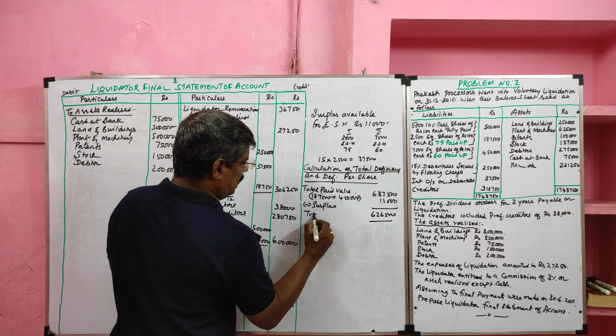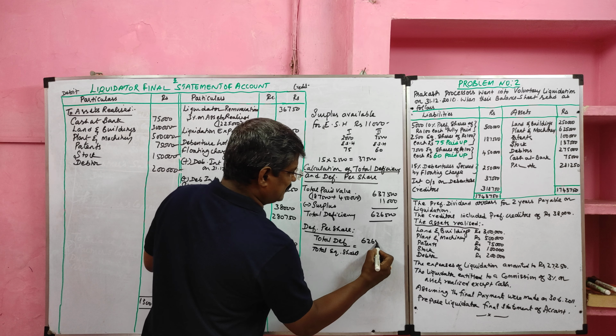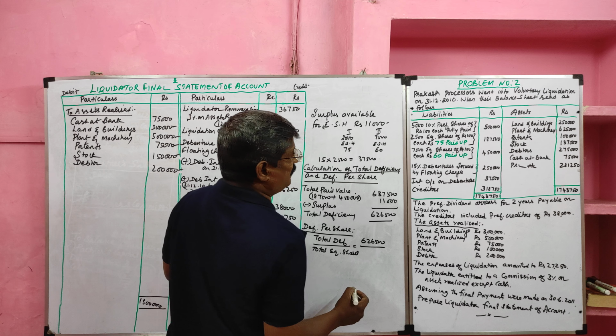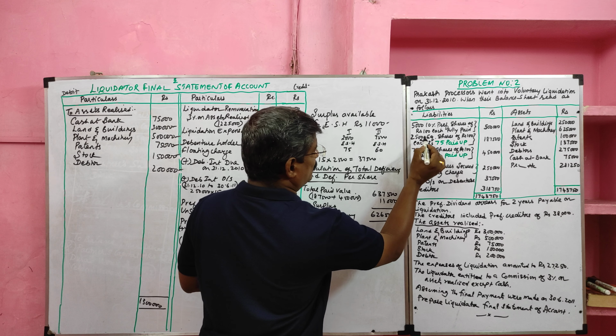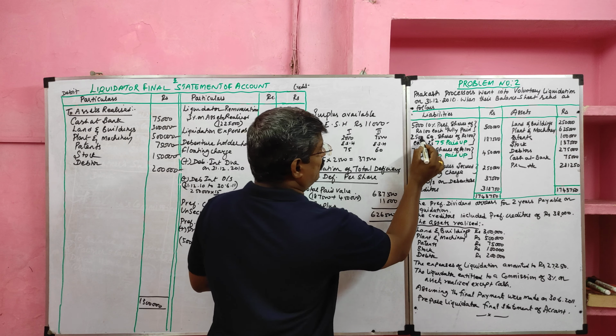Now we will find the deficiency per share. Formula: total deficiency divided by total equity shares. Total deficiency we know is 6,26,500. Total number of equity shares: first type 2,500, second type 7,500, so total equity shares 10,000.